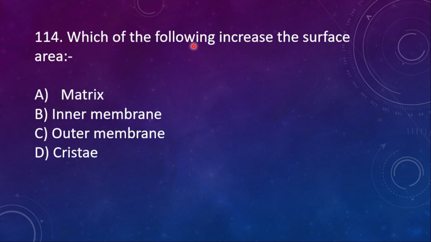114. Which of the following increase the surface area? A, matrix. B, inner membrane. C, outer membrane. D, cristae. Here the right option is D, cristae, because cristae will be helpful to expand the surface area of the mitochondria whenever it is in need.